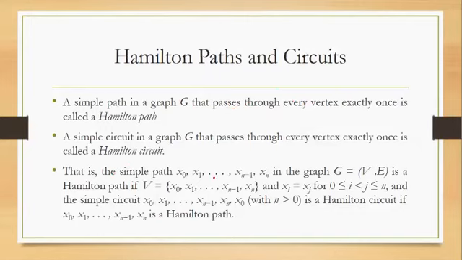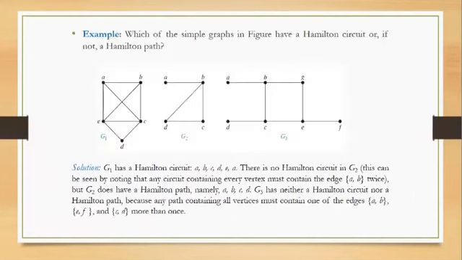That is, the simple path x0, x1, ..., xn-1 and xn in the graph G = (V, E) is a Hamilton path if V = {x0, x1, ..., xn}, that is, all the vertices are traversed exactly once. And if we are starting from x0 and again ending at x0, then it will be a Hamilton circuit. So if we have a Hamilton circuit, then obviously we will have a Hamilton path also. So let's see that.